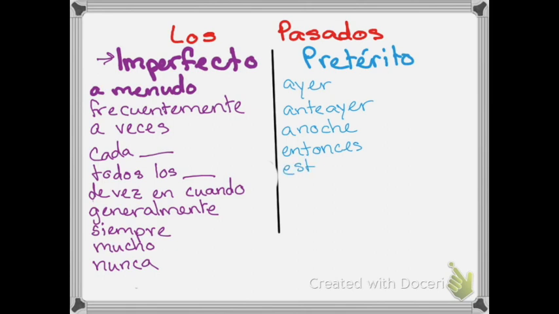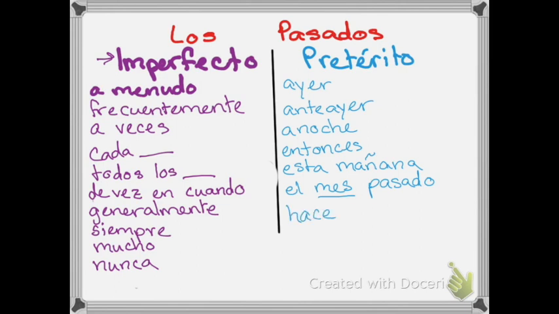If I say esta mañana, I'm being very specific here. If you're noticing, in comparison to my imperfecto verbs, I'm like, okay, yeah, yesterday as opposed to every day, or last night as opposed to every night. Okay, I'm being very specific with what I'm talking about. So I can do this with months too. I can say el mes pasado, which is last month. I can also say el año pasado, last year. La semana pasada, last week. I'm being very specific about when this took place.